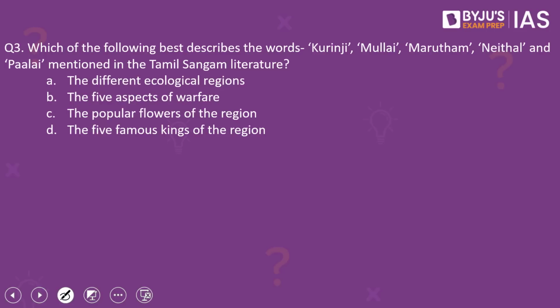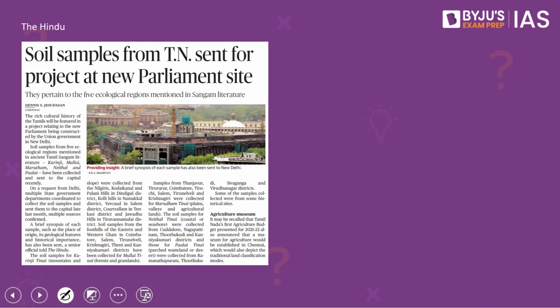It reads, which of the following best describes the word Kurunji, Mulai, Marutam, Nital, and Palai mentioned in the Tamil Sangam literature? The options are as follows. Option A, the different ecological regions. Option B, the 5 aspects of warfare. Option C, the popular flowers of the region. And option D, the 5 famous kings of the region. What is the context?